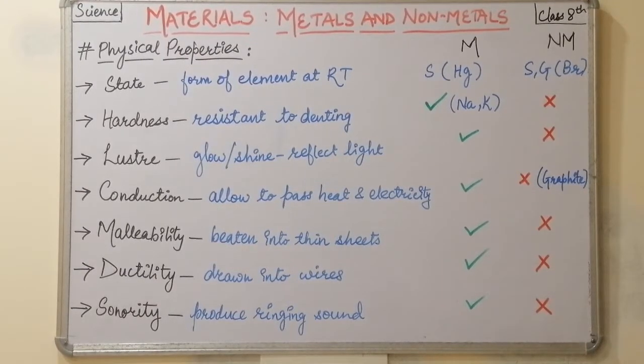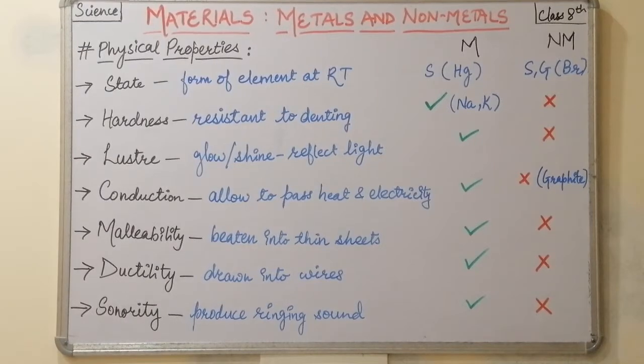Then we have malleability. Malleability is the property to be beaten into thin sheets. Means when we heat and melt the material, after melting it can be beaten into thin sheets. So this property of malleability is present in metals, and hence the metals are known as malleable, whereas the non-metals are non-malleable. The property of ductility is again present in the metals and not in non-metals.